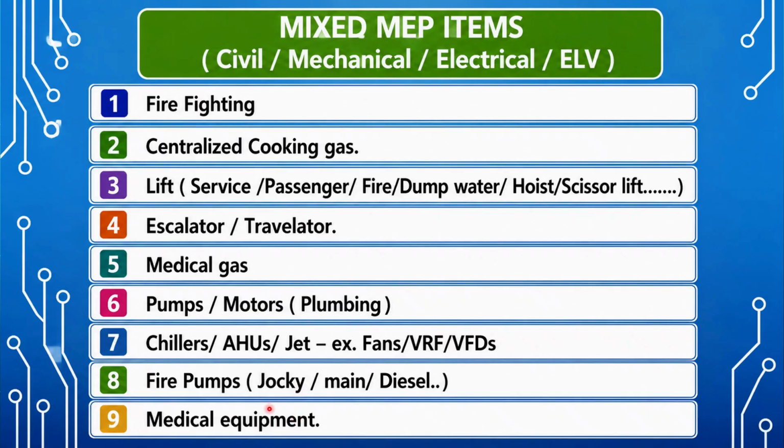In all these, BMS integration, or nowadays we can link everything to the mobile phone. So Wi-Fi connection and connecting the ELV cable to this, all these items give the input in our hand, in our mobile. So all these things are interrelated, and as mixed MEP items come under this division.